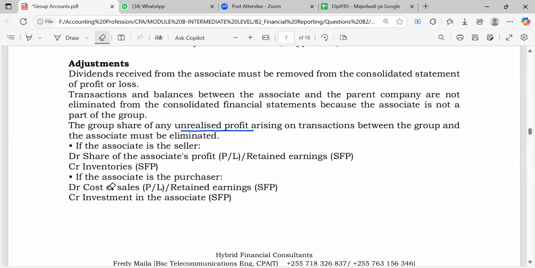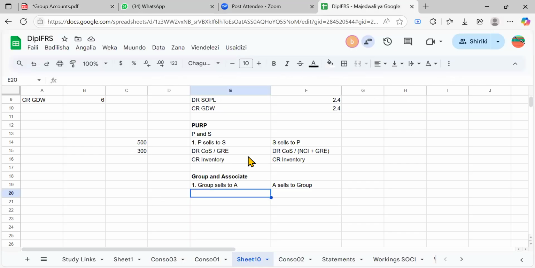And then we deal with the retained earnings. Of course, it's not only going to cost of sales, it will also go to retained earnings. And here we deal with it as a group, like I told you, between the group and the associate. And that's why you could say debit group retained earnings, and credit investment in associate, right?